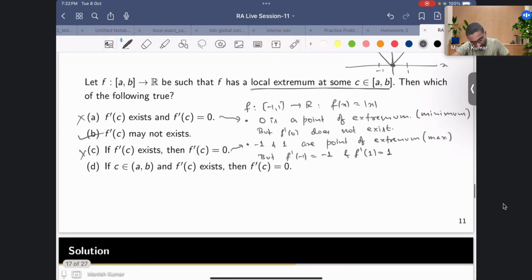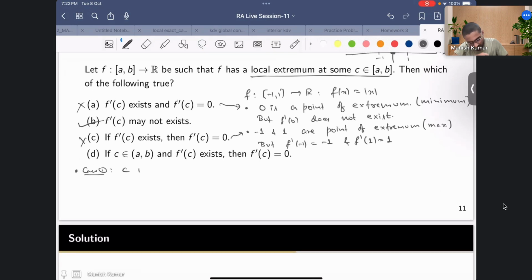So suppose that C is a point of maxima. Similarly, you can deal with the minimum point as well, so I'll do one case maybe. So this is case 1. Suppose that f has a local minimum at C, belonging to (a, b). Then you know that f prime exists.